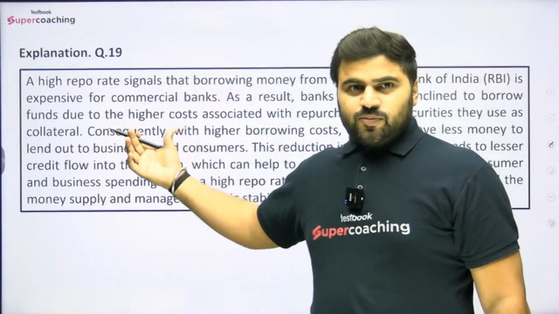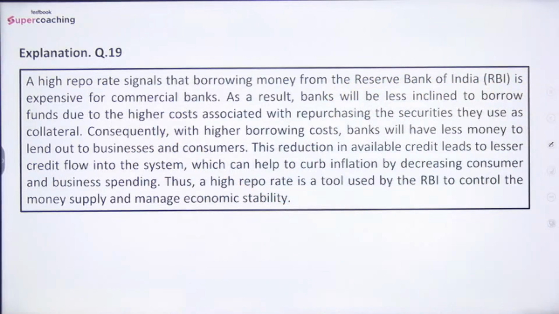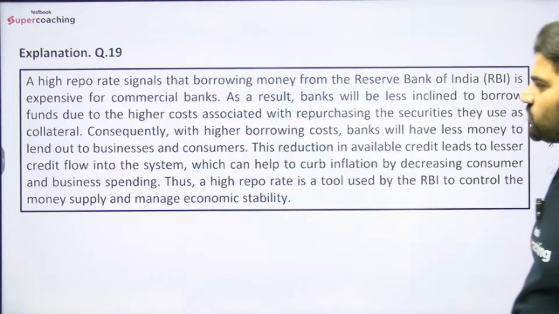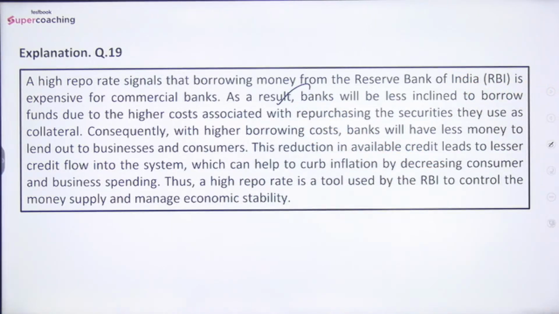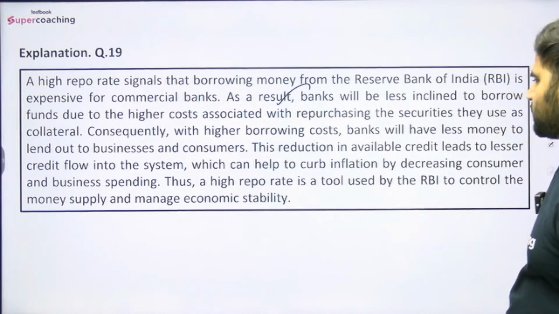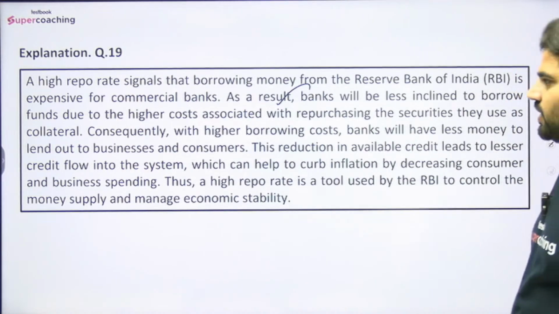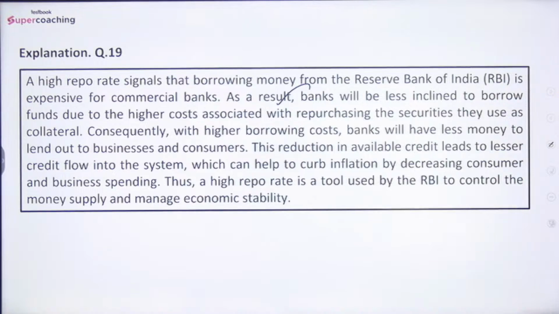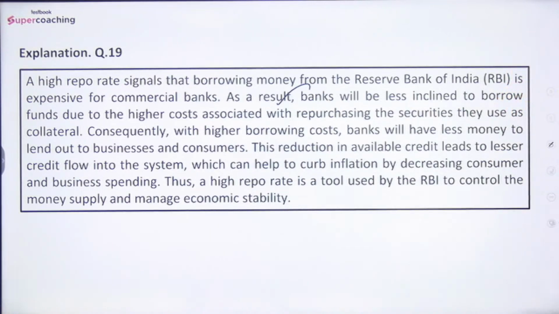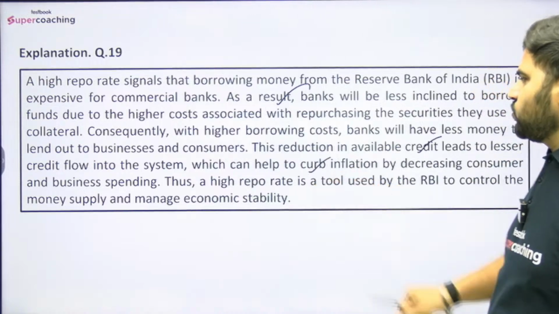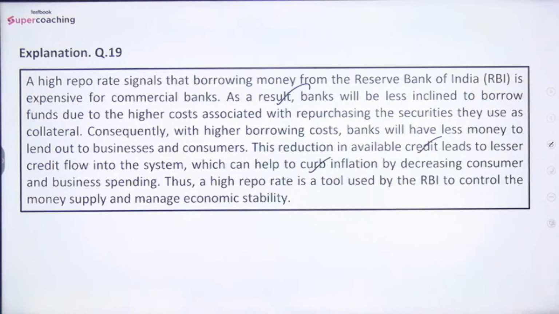So you can read the explanation also. A high repo rate signals that borrowing money from the Reserve Bank of India is expensive for commercial banks. As a result, banks will be less inclined to borrow funds due to the higher cost associated with repurchasing the securities they use as collateral. Consequently, with higher borrowing cost, banks will have less money to lend out to businesses and consumers. This reduction in available credit leads to a lesser credit flow into the system, which can help to curb inflation by decreasing consumer and business spending.